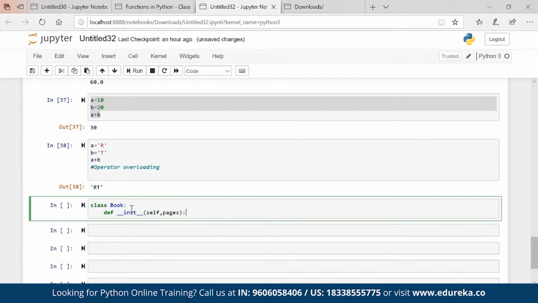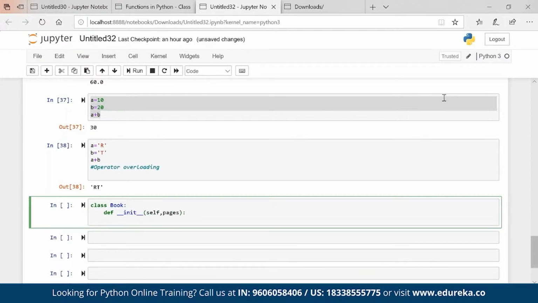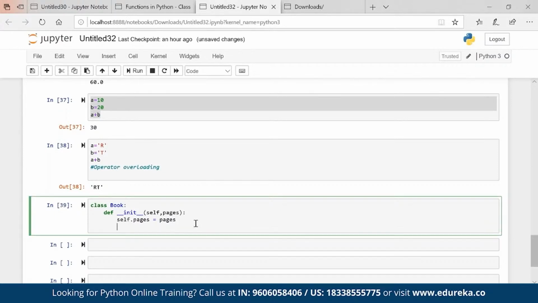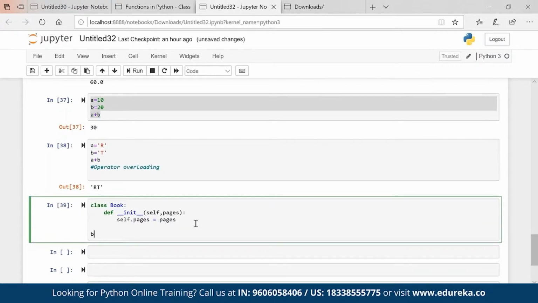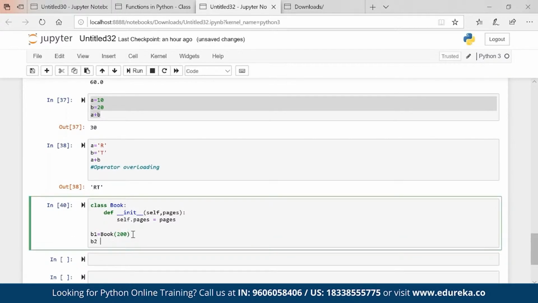If we are saying that in Python there is operator overloading, then we should be able to add the books. Let's say I'm creating B1, which is an object of Book with 200 pages, and B2 is a book as well with 100 pages.